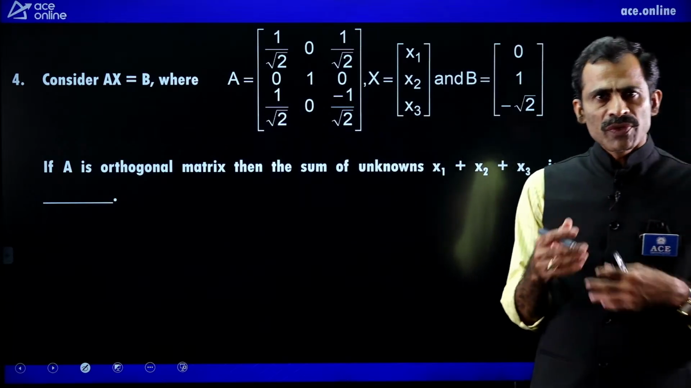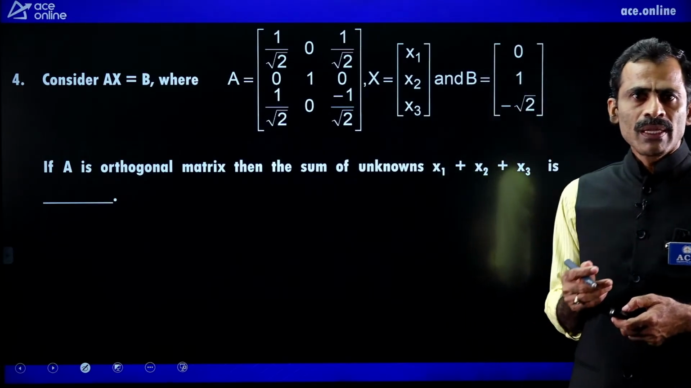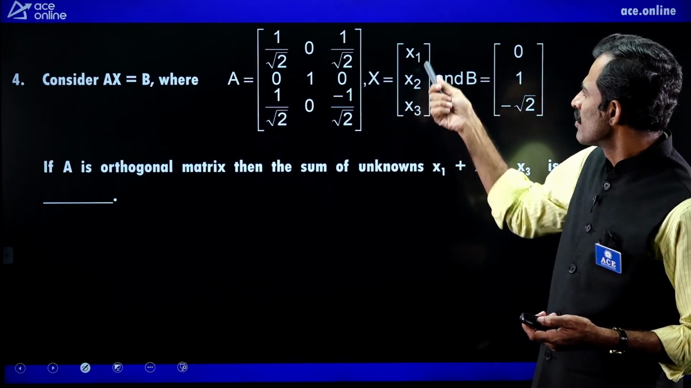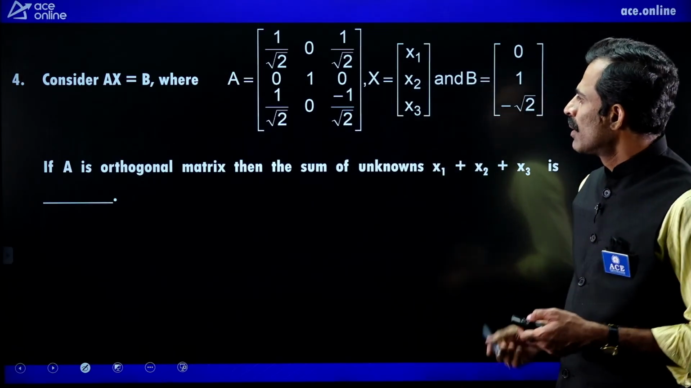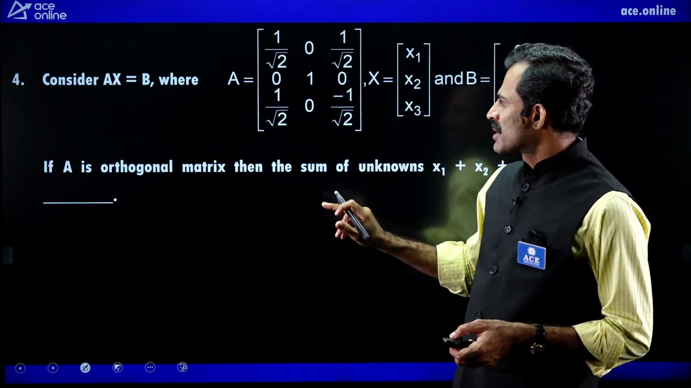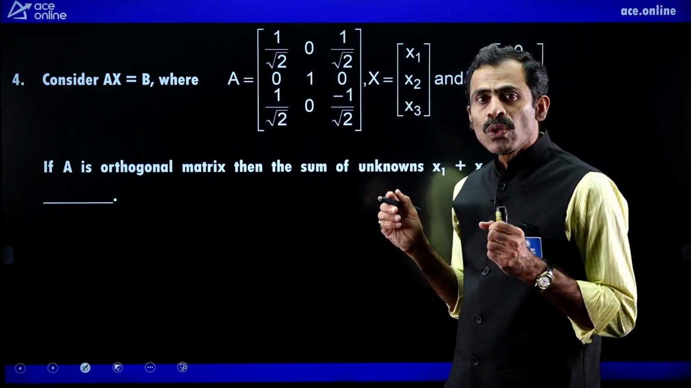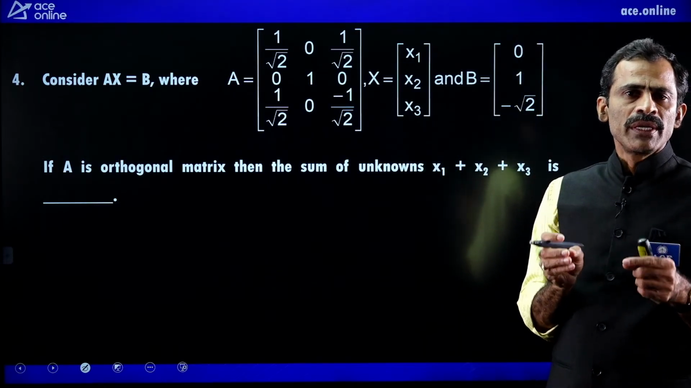Like the previous problem, first we need to find the solution. Finding the solution of the system means finding the values of x1, x2, x3 satisfying all the 3 equations. One condition is given on the matrix. What is the condition? It is given that A is an orthogonal matrix.